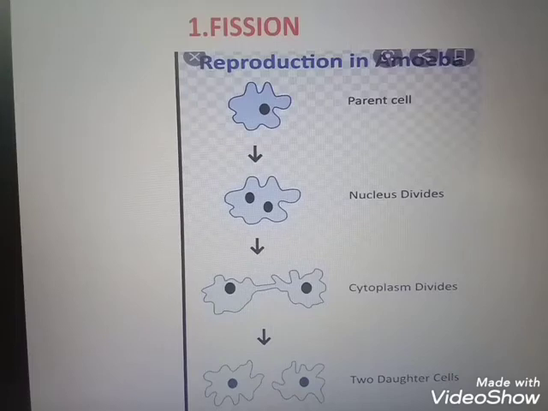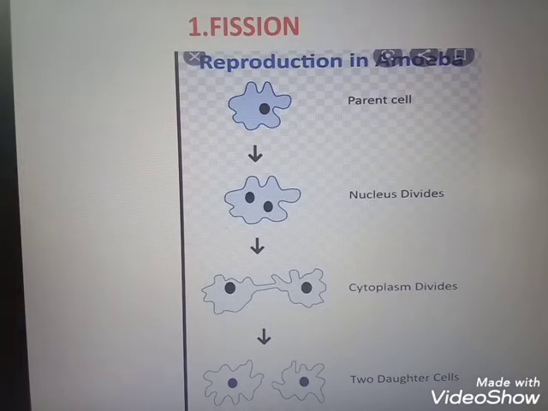We are discussing the reproduction in fungi. In case of fungi, three types of vegetative reproduction will take place. The three types are fragmentation, fission and budding. Fission takes place in amoeba also. Amoeba is an example for the protozoa.